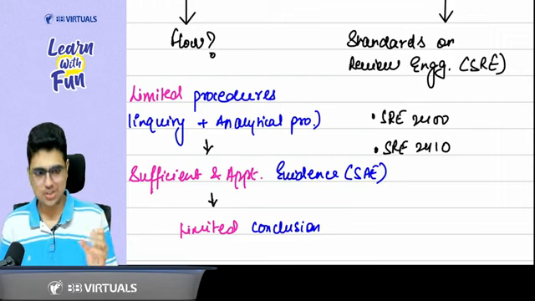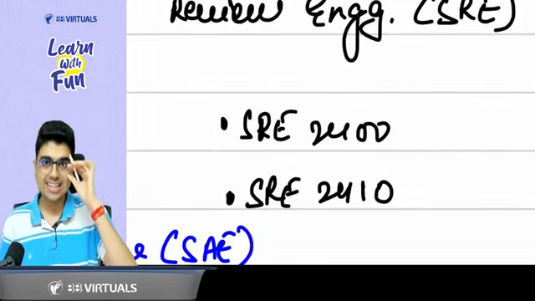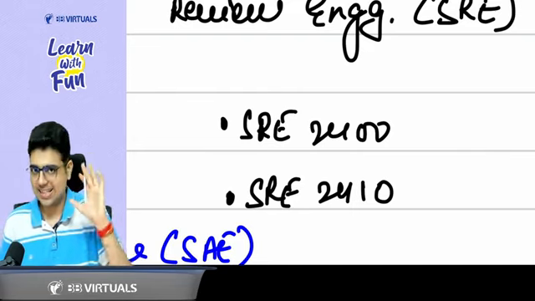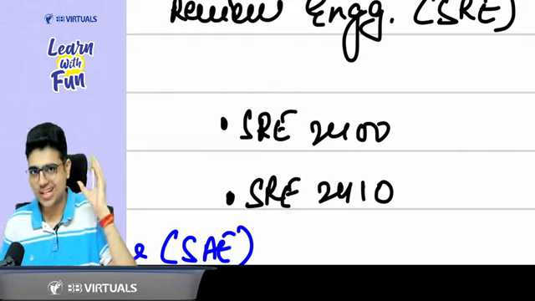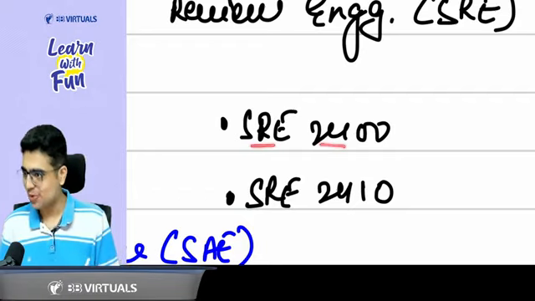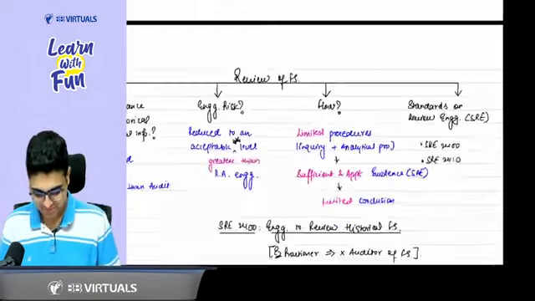SRE 2400. How do we remember it? The game is very simple. What is the right age to wear a sari? Say 24 years. Sari age is 24 years. So SRE 2400.